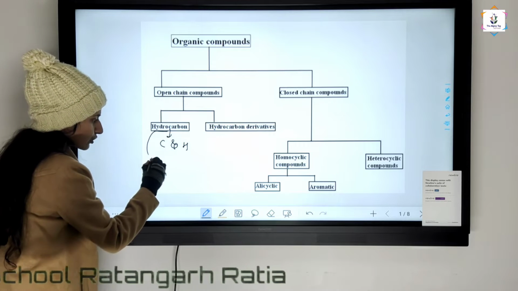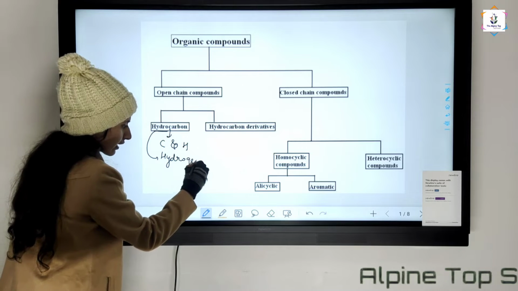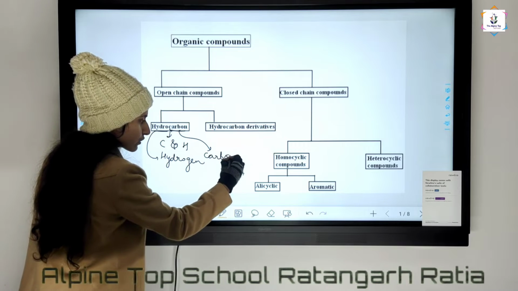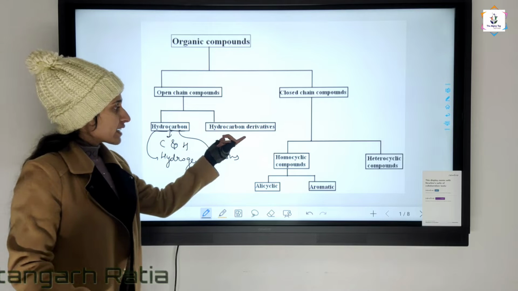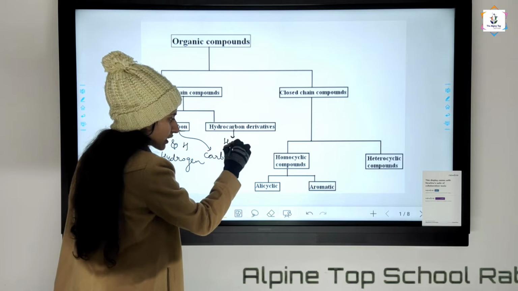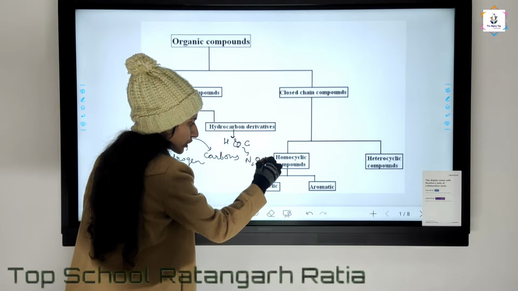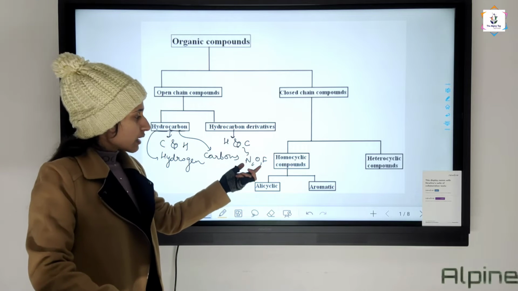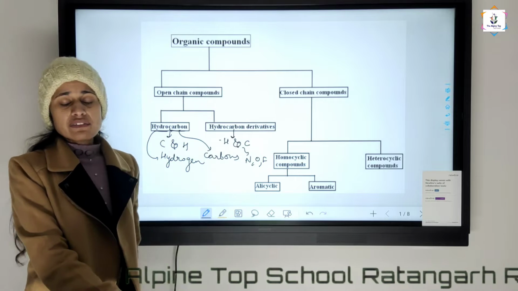Hydro means hydrogen, and carbon means carbon. The compounds which are made of hydrogen and carbon are called hydrocarbons, and hydrocarbon derivatives are what? Those which have something additional to hydrogen and carbon, for example, nitrogen, oxygen, fluorine. When atoms other than hydrogen and carbon come into the compound, it is called a hydrocarbon derivative.